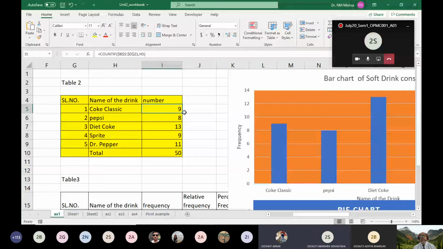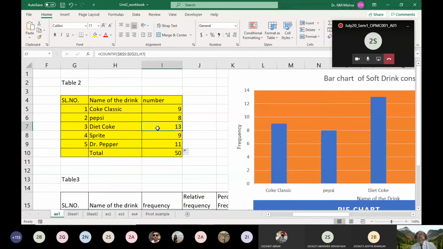And then you can just drag it down. You will get all the things automatically, because your range of the data set is fixed. So H5 in the second column, you see it changed to H6. H6 carries Pepsi, so it counted how many Pepsi there are in that particular data set. $B5, $D, $21. Then automatically once I dragged, H7 carries Diet Coke and it is counted.